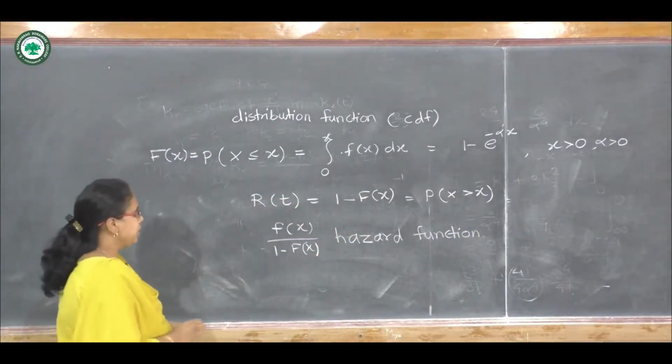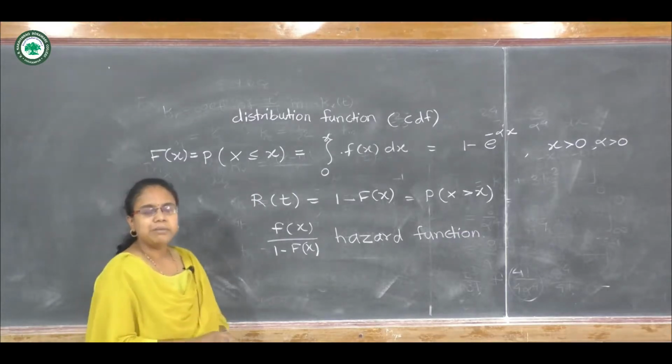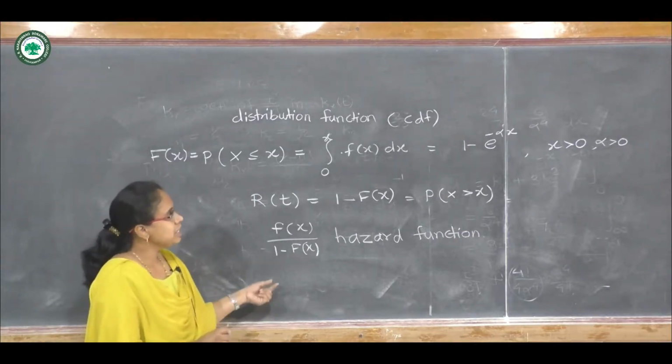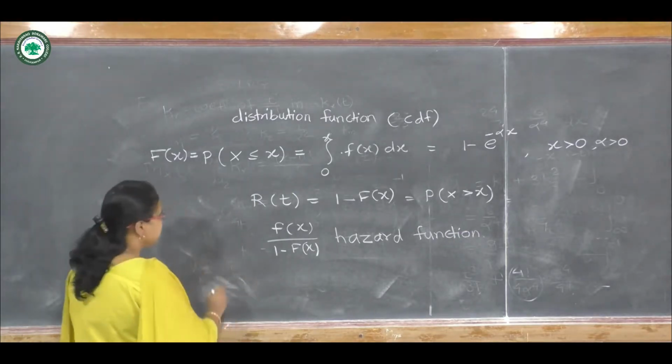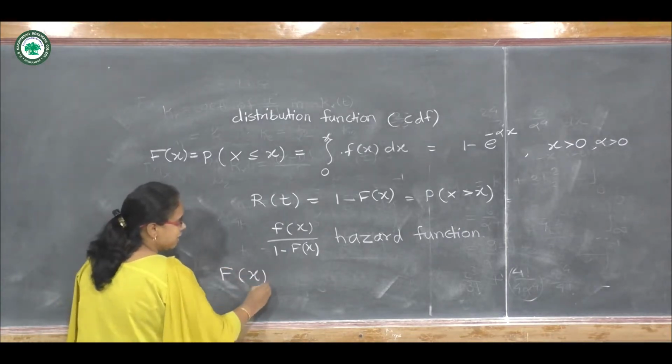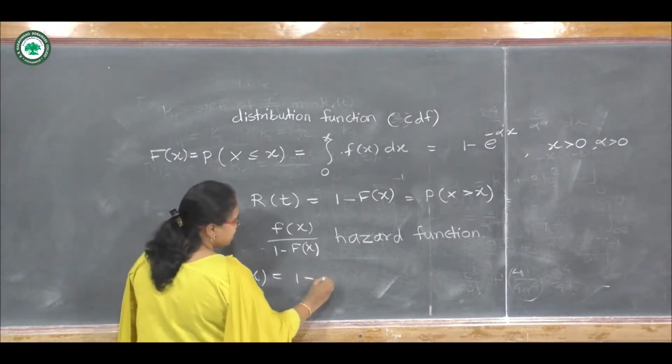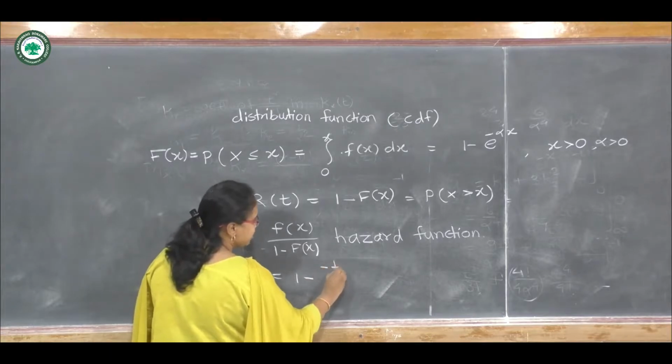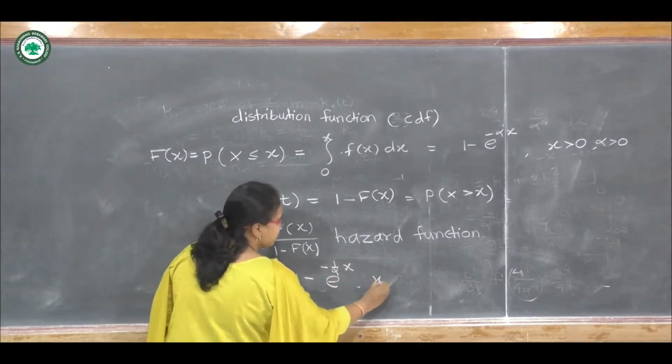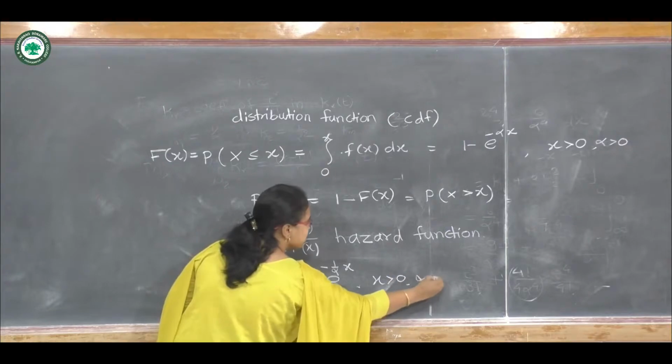Then we can also note that if the parameter is 1 upon alpha, then the distribution function F of x will be 1 minus e raised to minus 1 upon alpha into x, where x is positive, alpha is positive.